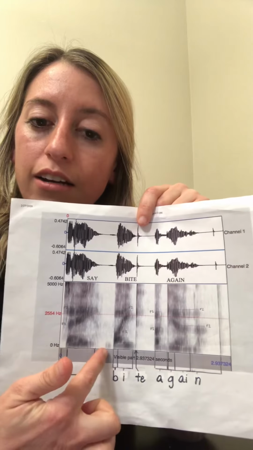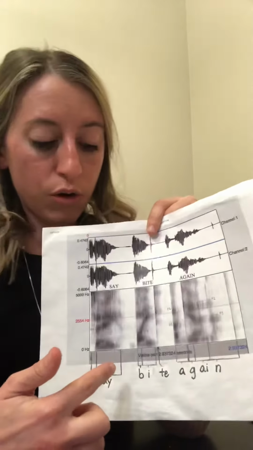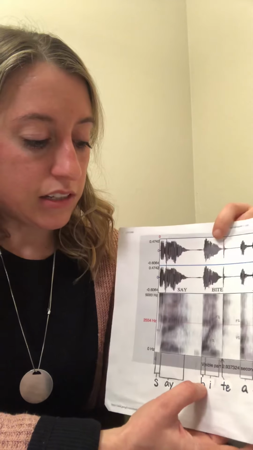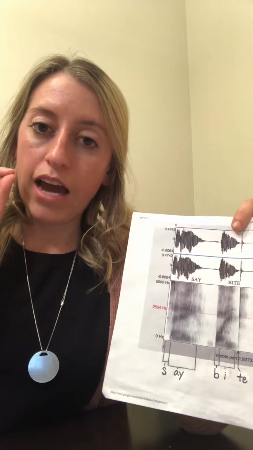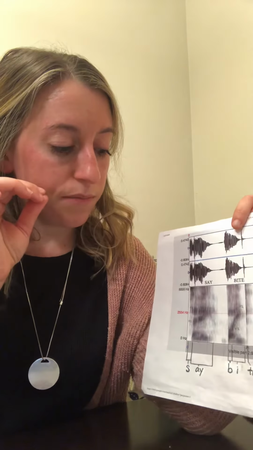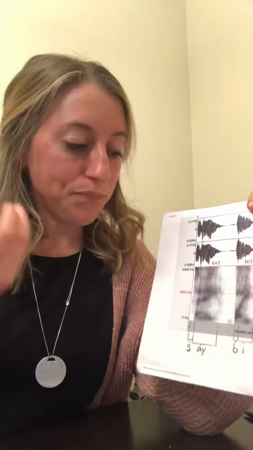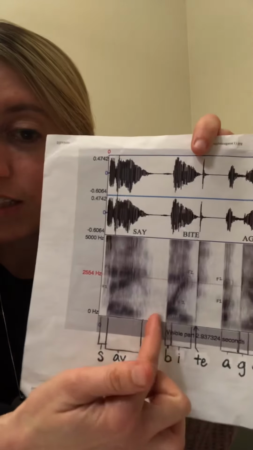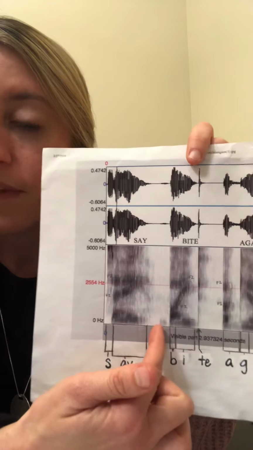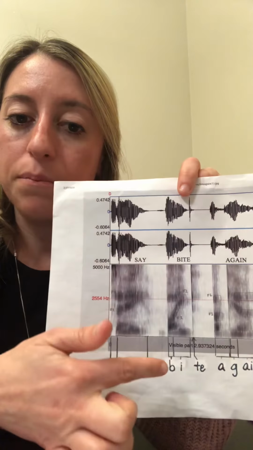Then we see this pickup of voicing right here in anticipation of this voiced stop, which is the B sound. When we create the B sound, we need to set the vocal folds into vibration, so we do that here, and then we close off the oral cavity with our lips, so we have that lip seal, and that's when oral pressure has the chance to be built up. Because the lips are sealed, the spectrogram stops picking up acoustic energy at this point, so that's that stop gap. Once the lips release and let out the acoustic energy for the burst, that B sound, that's where acoustic energy picks back up.